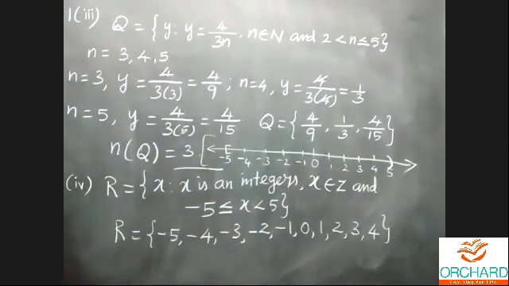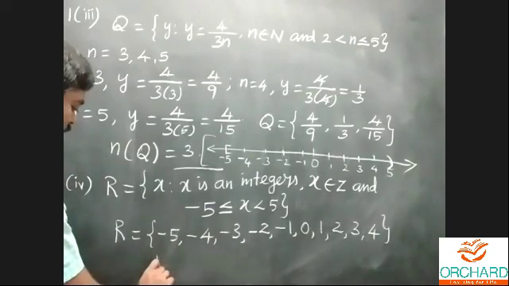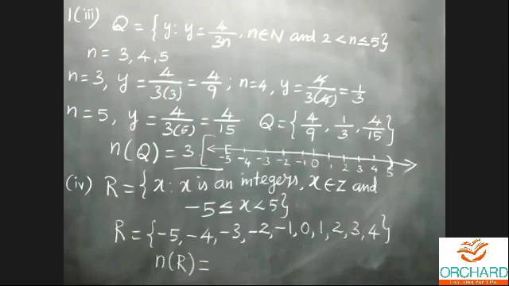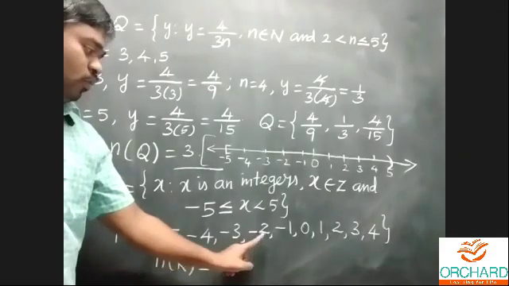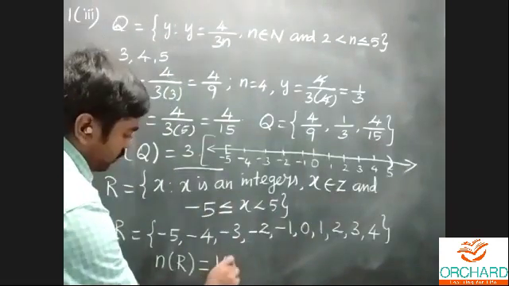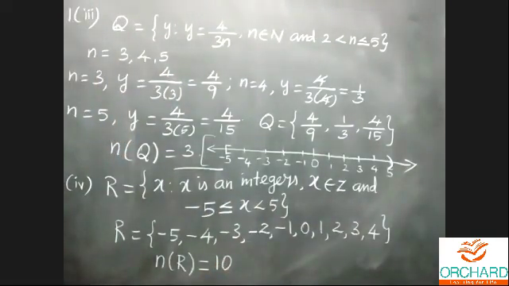Then now n of R, the number of elements, the cardinal number of the set R. Can you count and write the number of elements? 1, 2, 3, 4, 5, 6, 7, 8, 9, 10. n of R equal to 10. That's the solution for the first one, fourth subdivision. Simply you can identify the cardinal number: how many elements are in a set?